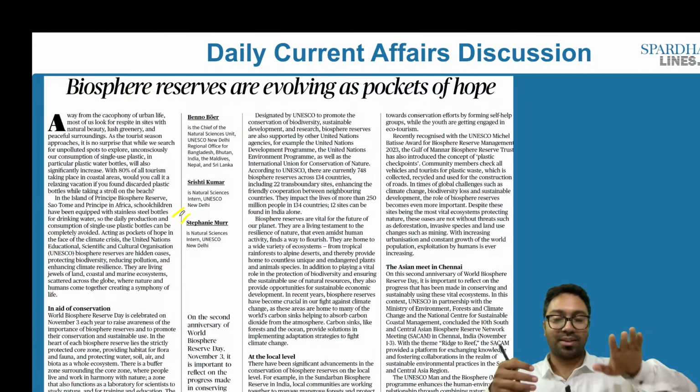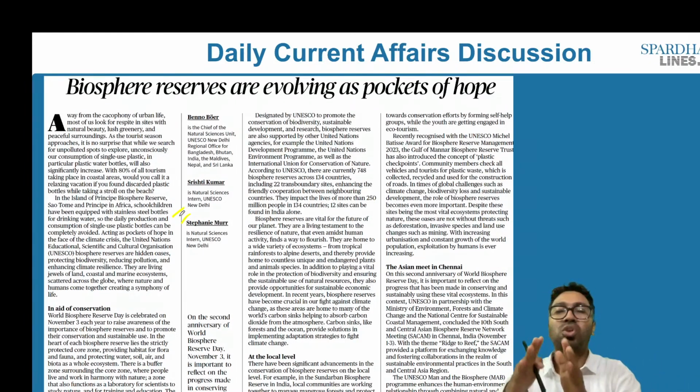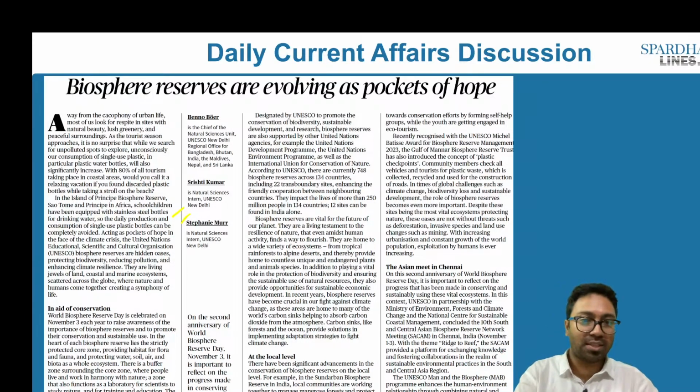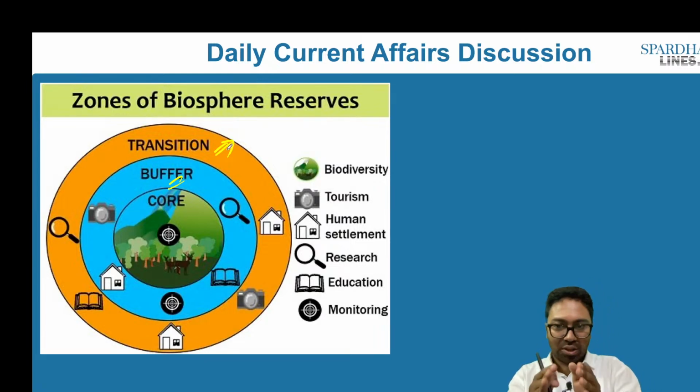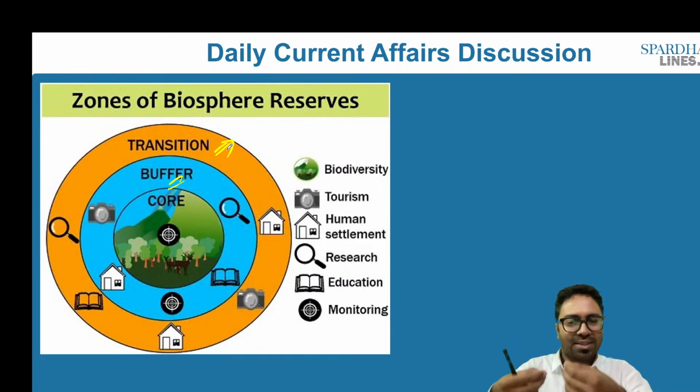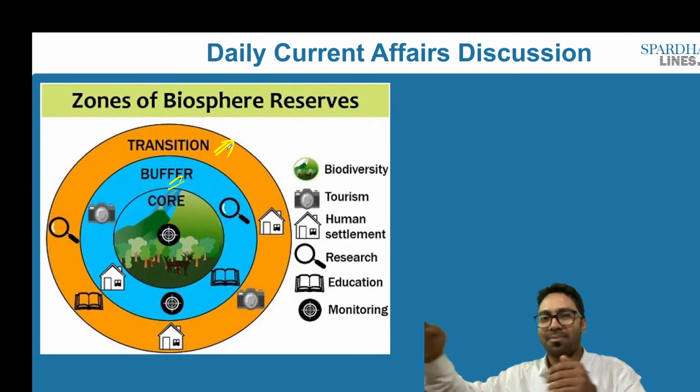So the author here goes on to say that we have what are called biosphere reserves. These biosphere reserves can be broadly broken down into 3 zones. What are these 3 zones? One is what is called the core zone, then we have the buffer zone, and the final one is the transition zone. So these biosphere reserves, as the very name denotes, are the reserves or the areas where we are protecting the plants and the animals, the fauna that are present in that particular area, basically to continue sustainable practices.